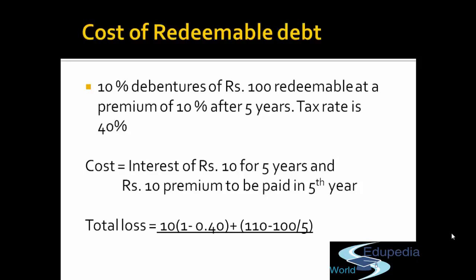Now tax is only deducted on interest, because interest is the only tax deductible expense. The premium that you pay on redemption is not a P&L expense, so there is no tax saving on it. And for the denominator, we take the average of the redemption value and the net proceeds. And this is what the formula in the books does.